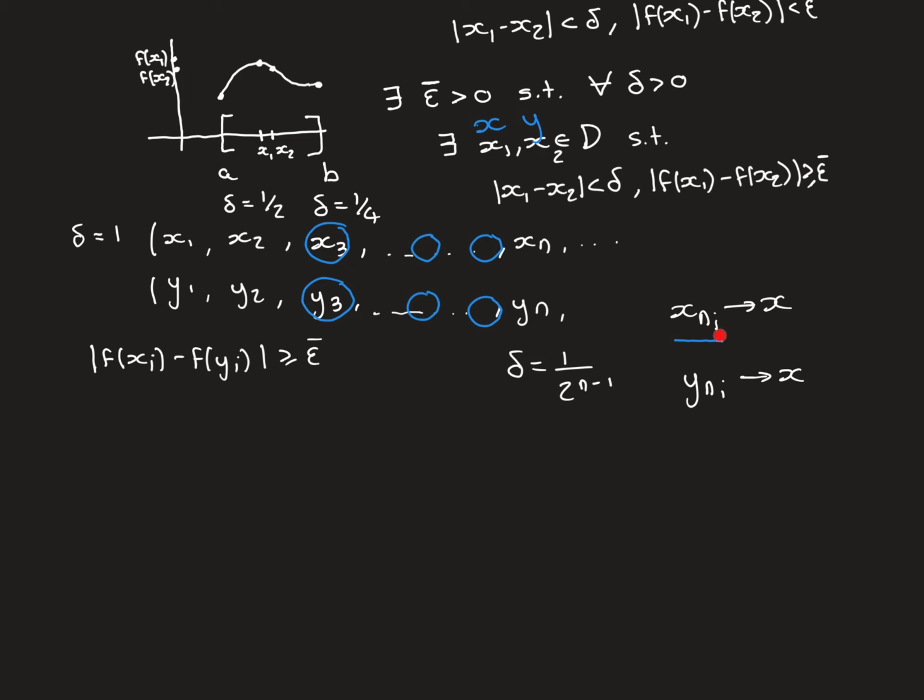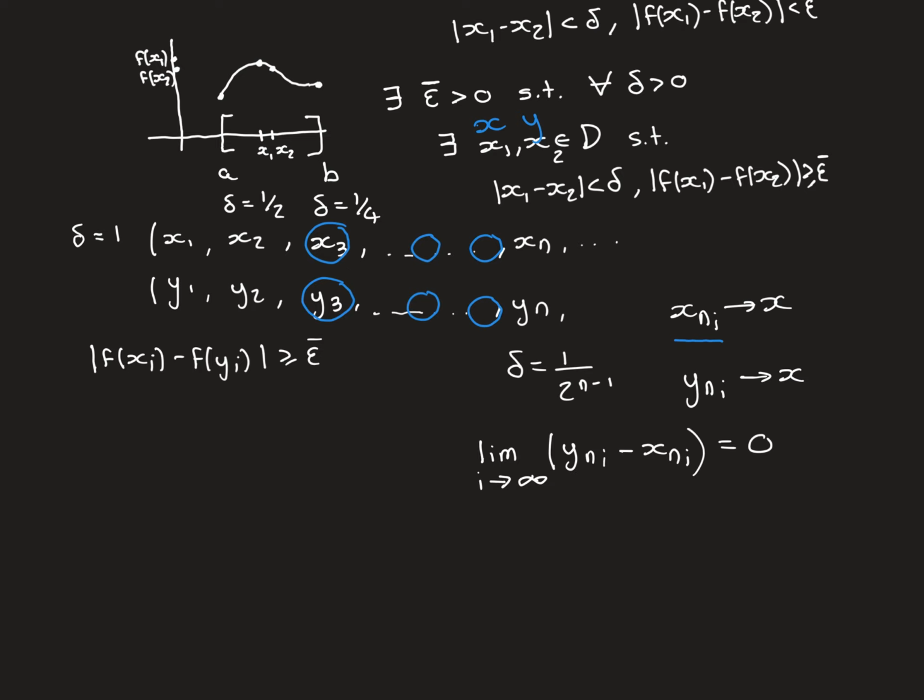So n1, for example, was 3, so it'll be 3 here as well, so you'll get y3 as the first term of the subsequence. n2 might be 6, for example. n2 here will be 6 as well, so you'll get the corresponding term. Now my claim then is that this subsequence of y, which is the corresponding subsequence to this subsequence of x that converges to x, converges to this same limit that we're calling this point x.